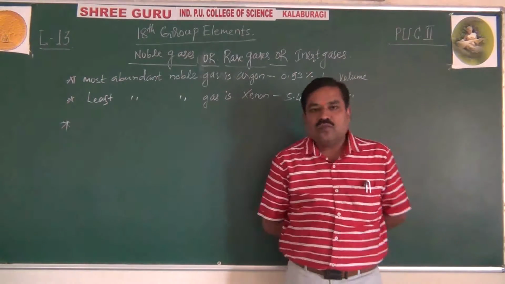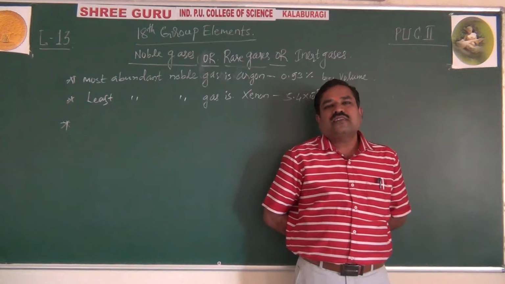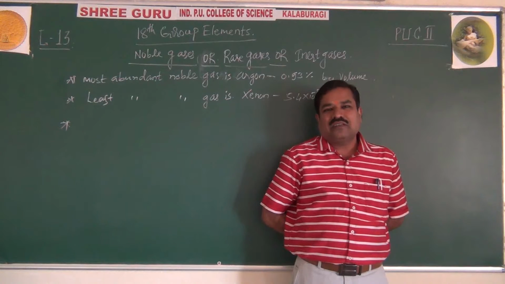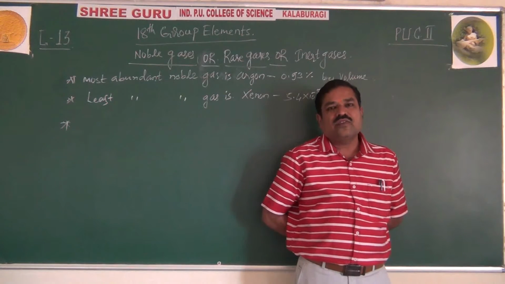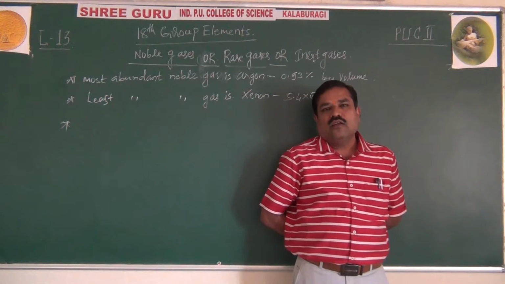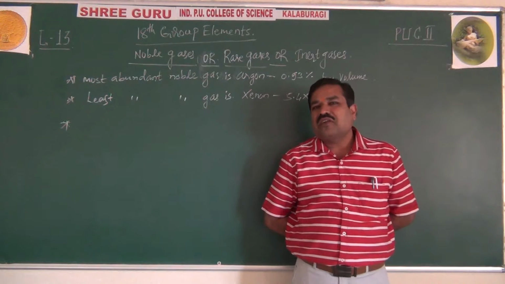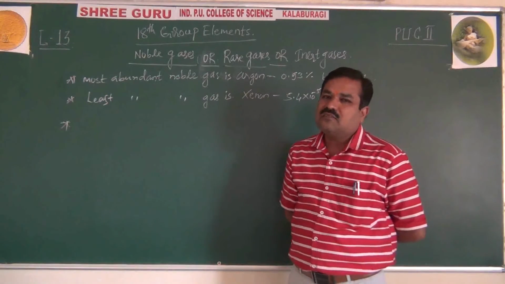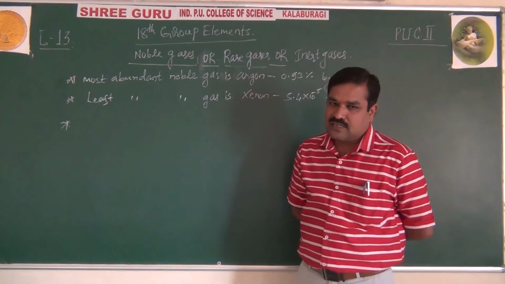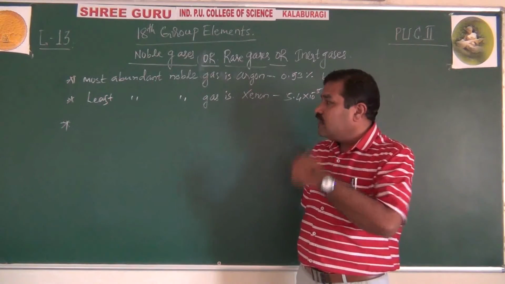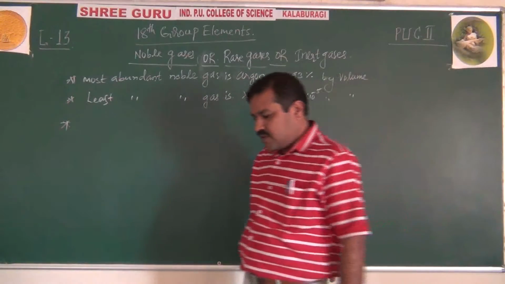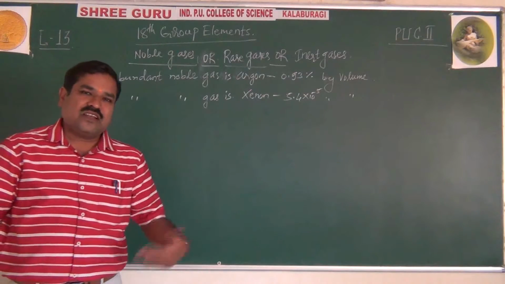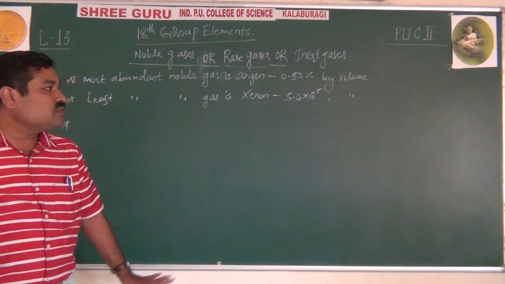Helium exists in two forms, helium 1 and helium 2. Helium 2 has the power to diffuse into glass and rubber against gravity. This is one of the unique characters of helium 2, usually compared to the tailing of mercury. But helium 2 will diffuse into glass, rubber, amorphous substances. After all these general informations, now I will tell you electronic configuration, then physical properties. This much you should know compulsorily.